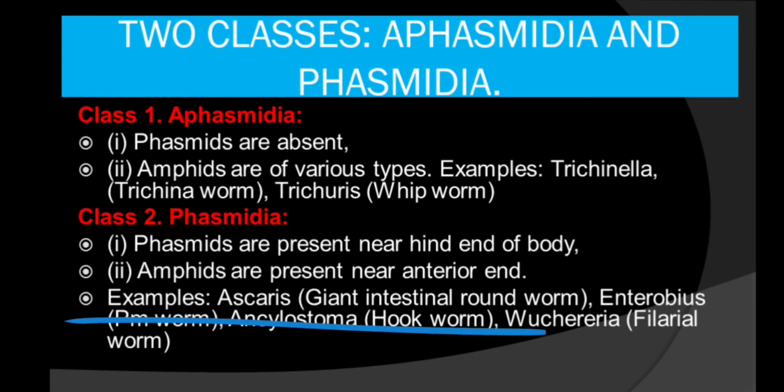So examples of this class are Ascaris, also called giant intestinal roundworm, Enterobius pinworm, Ancylostoma hookworm, Wuchereria filarial worm. So these all are the respective members of this class Phasmidia.